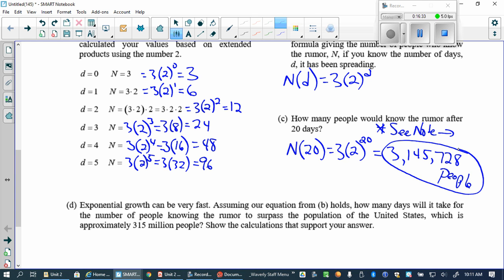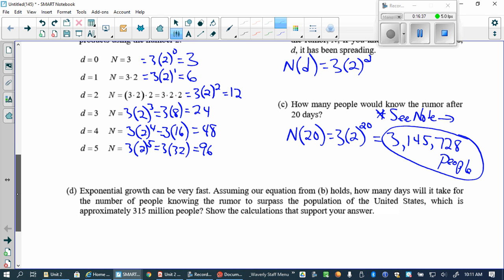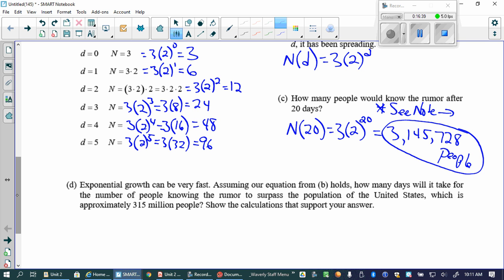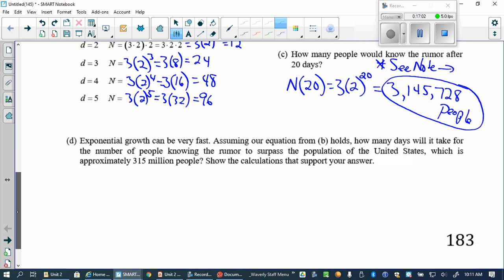So that's 1/6 of the population. Guys, that's less than 3 weeks. How many people does the rumor start with? 3. And in less than 3 weeks, it's over 3 million, right? Yeah. Okay.